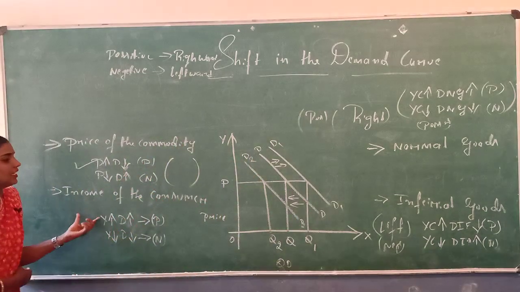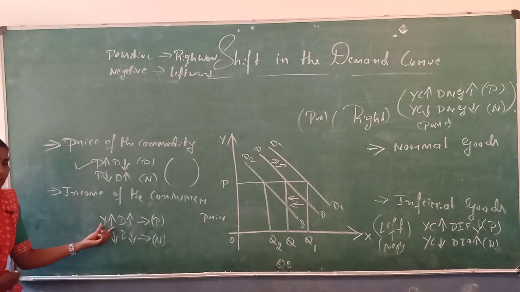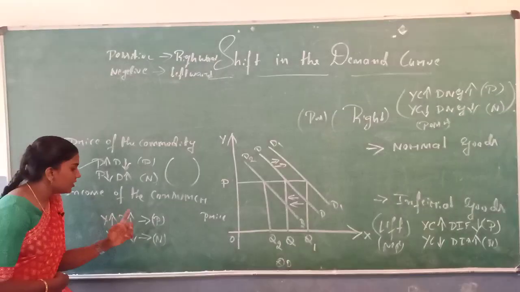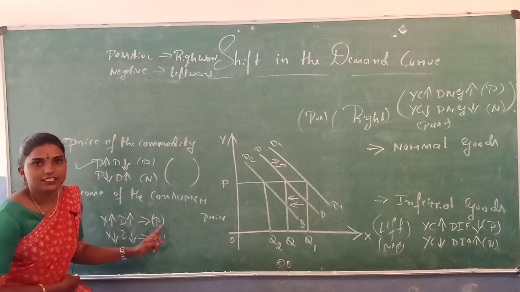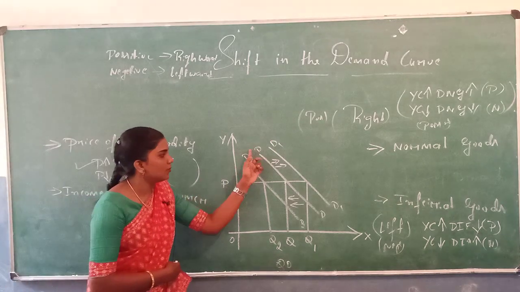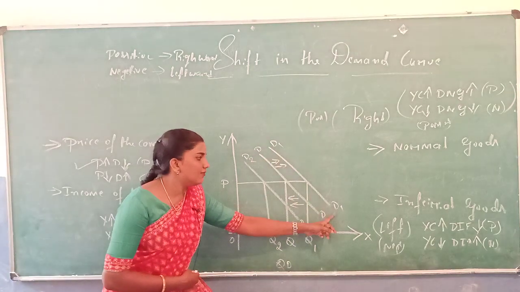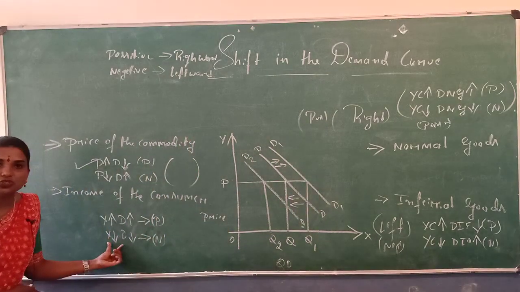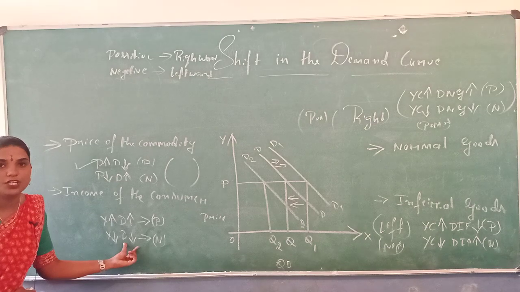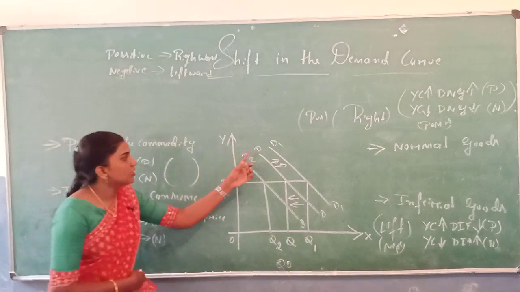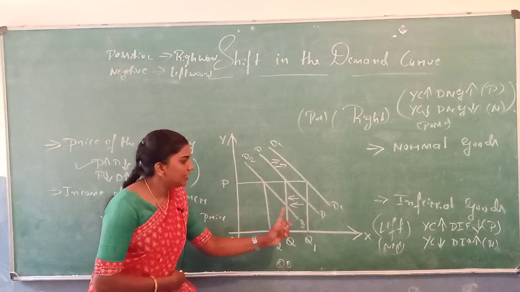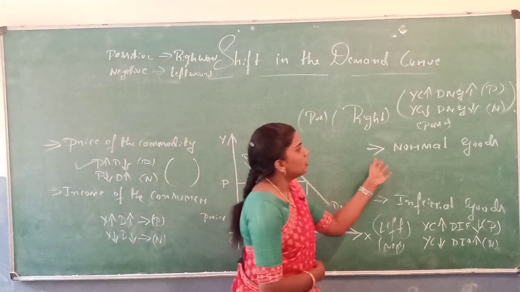Second one is the income of the consumer. If the income of the consumer increases, the demand for the commodities also increases. So this is the positive effect. In the positive effect, the demand curve shifts from DD to D1 D1. If the income of the consumer decreases, the demand for that commodity also decreases. So this is the negative effect. So the demand curve shifts from DD to D2 D2. Third one is the normal goods.